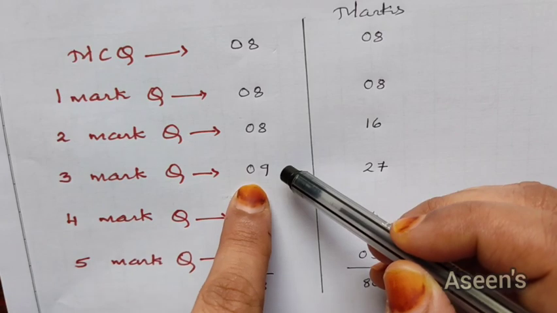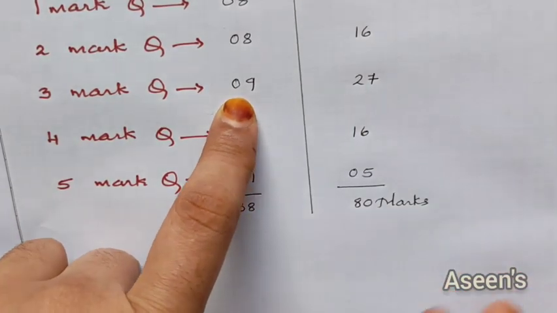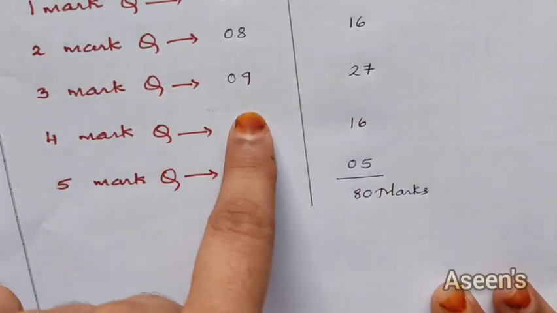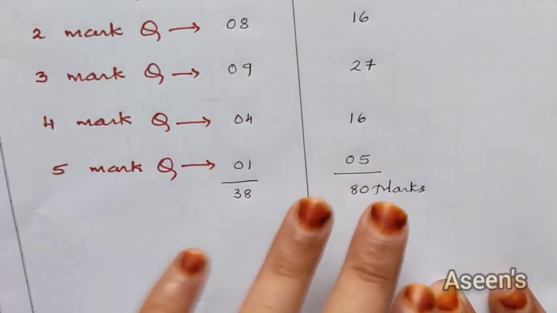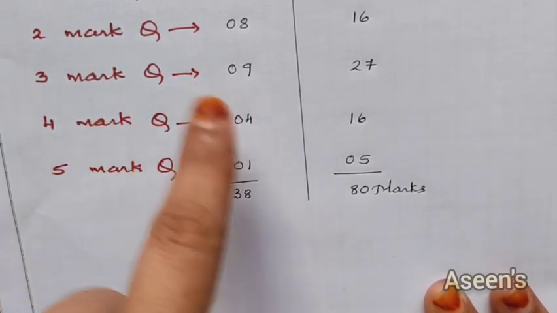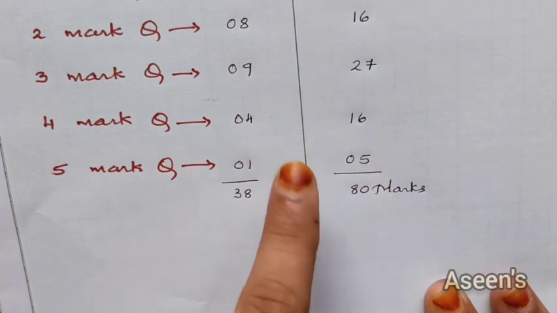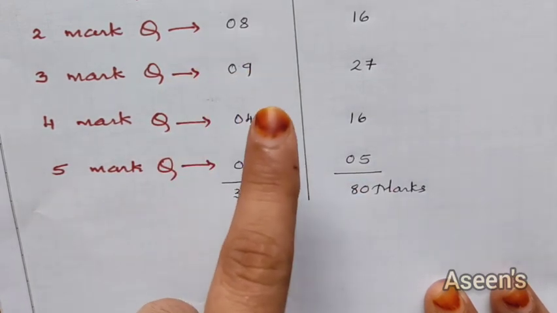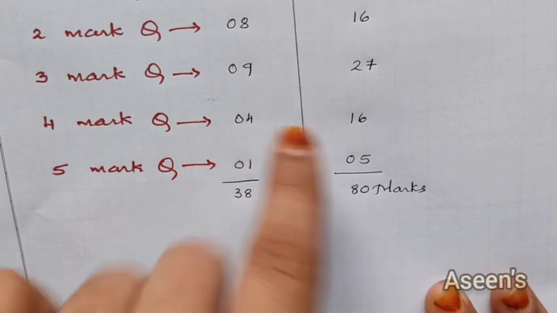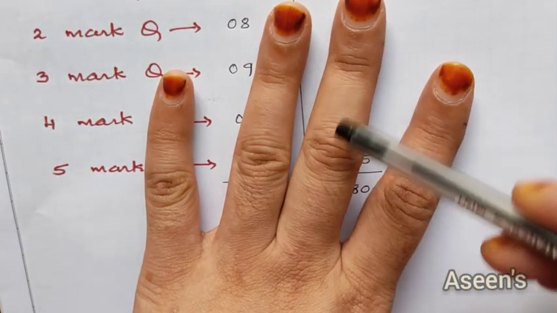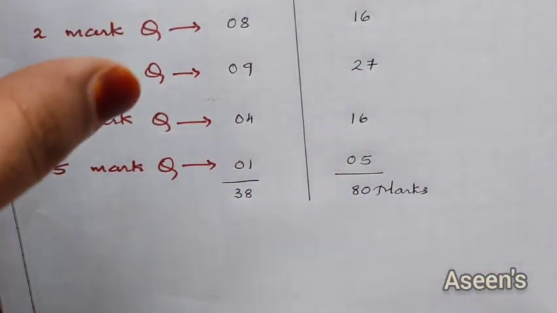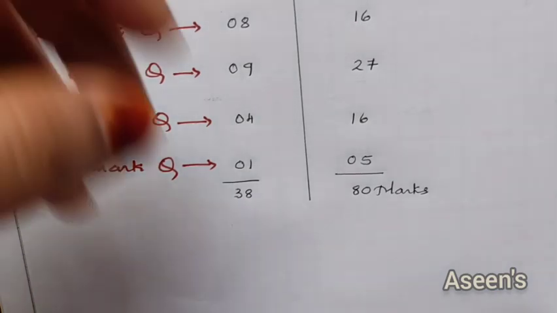Whereas for the 3 mark questions, 9, it's completely divisible by 3. So 3, 3, 3. In part A you're going to get 3 questions of 3 marks, part B 3 questions of 3 marks, and part C 3 questions of 3 marks. Then coming to your 4 mark questions, we have got 4 questions. So definitely one question will be there, and any one part will have 2 questions of 4 marks. Like that, there is no surety which part is going to get more questions of which one.